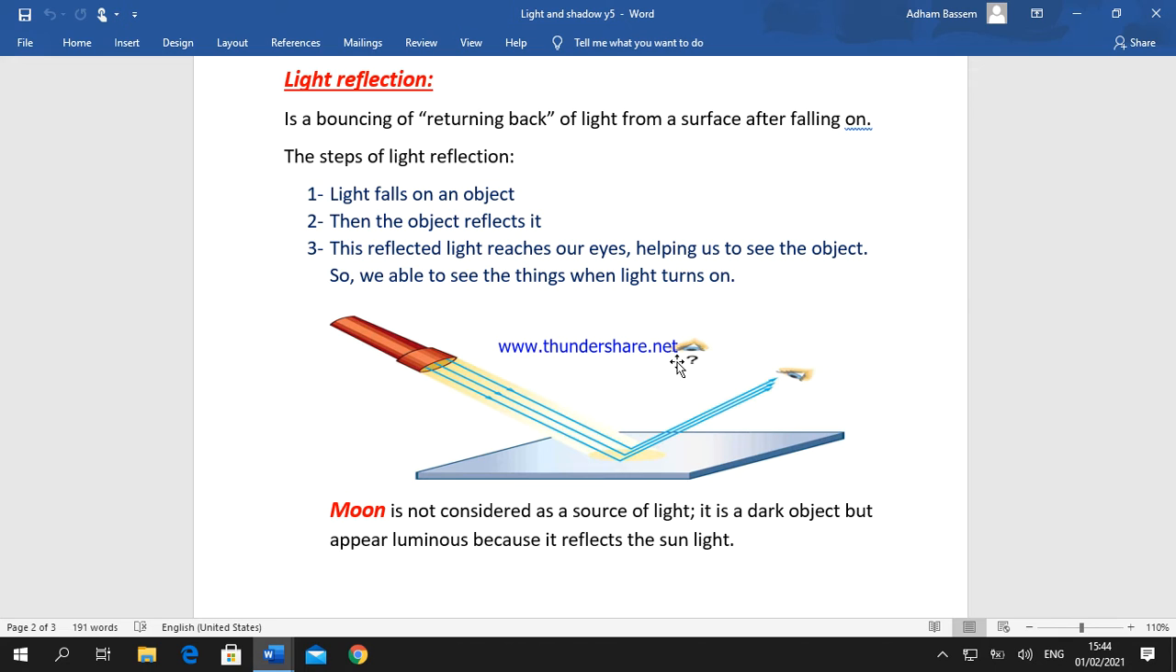In the dark, we can't see. Why? Because there is no light source and there is no light reflection. So we can't see in the dark.